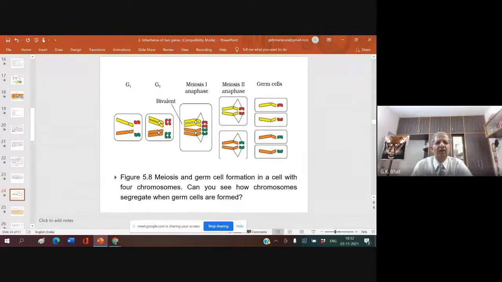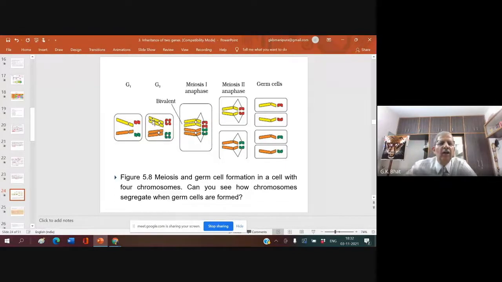Look here. In G1, the homologous chromosomes are present in one copy. In G2, they got doubled. Replication of the DNA resulted in a duplication of the chromosome, so one homologous chromosome became two. Now, in meiosis 1, homologous chromosomes get separated. In meiosis 2, the sister chromosomes get separated. So whatever genes are present here, they got duplicated here.